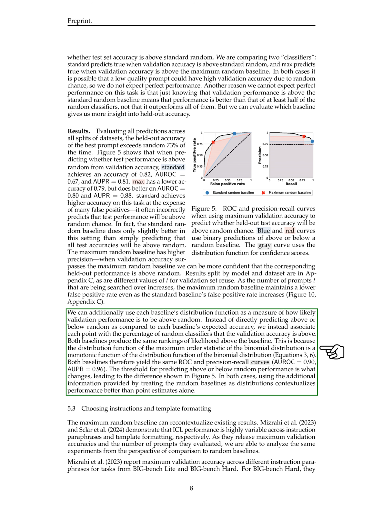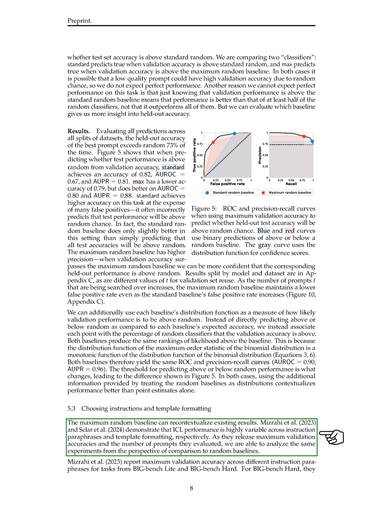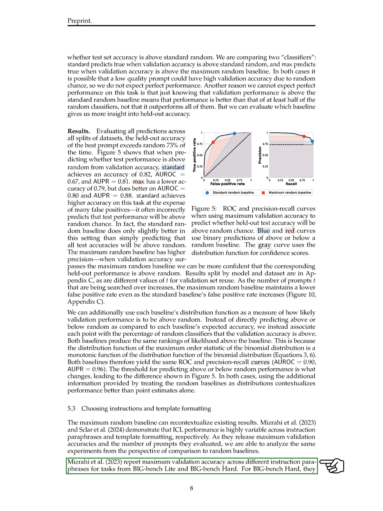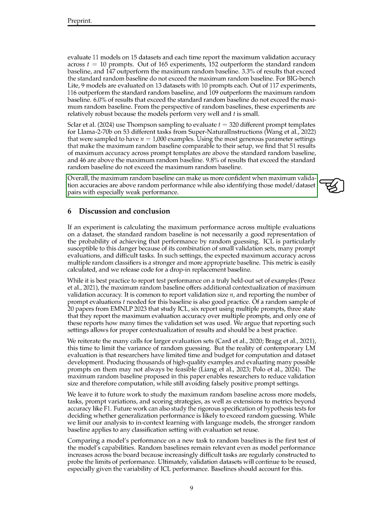Using random baselines as distributions provides better context than point estimates alone. The maximum random baseline recontextualizes results, showing variability in performance across instruction paraphrases and template formatting. Results demonstrate that performance varies across different instruction paraphrases and templates. In experiments with Big Bench Lite and Big Bench Hard, most results outperform random baselines. For Llama 2 70B on supernatural instructions tasks, the maximum random baseline helps identify weak performance model-dataset pairs.